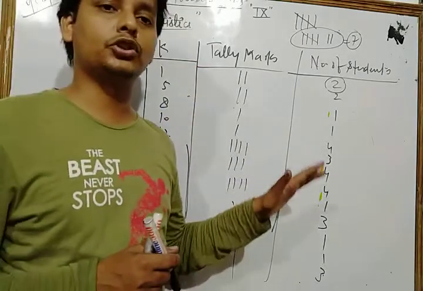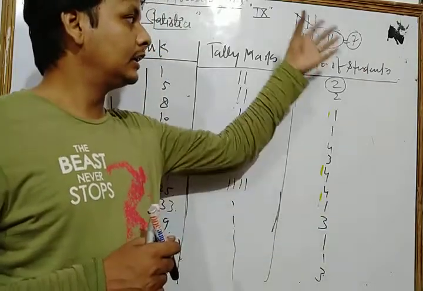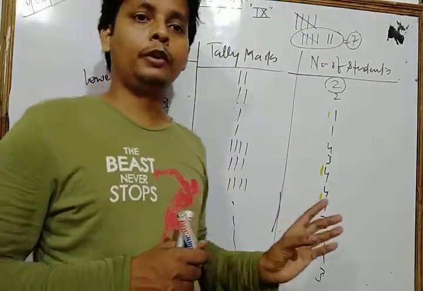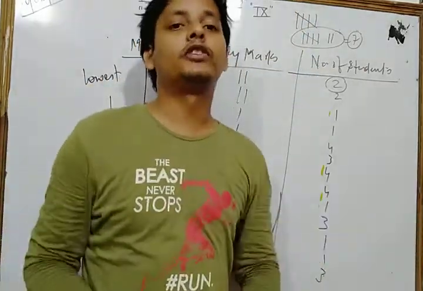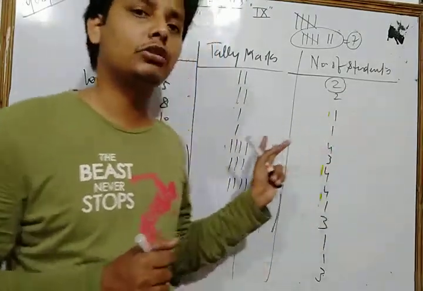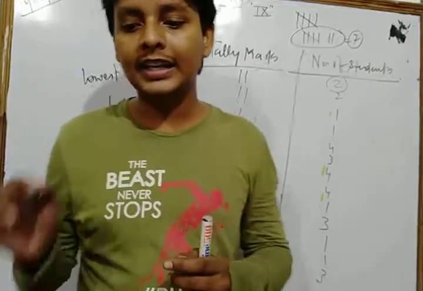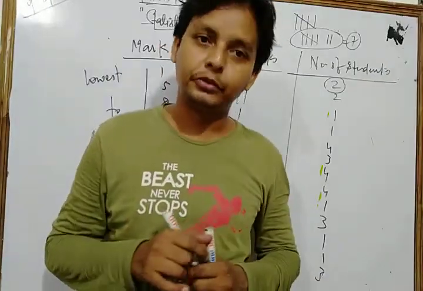This is the presentation of any statistical data or raw data in tabulation form when the number of observations is very large. And dear students, this way of presentation of data is known as frequency distribution.